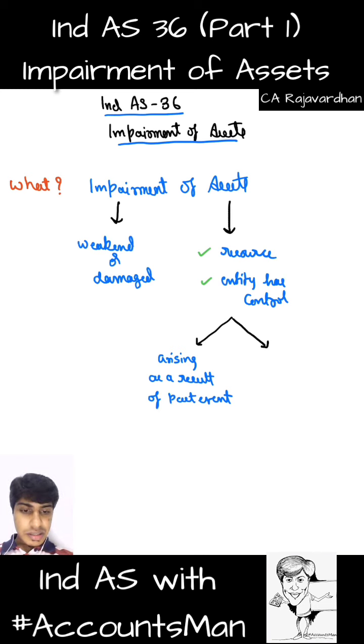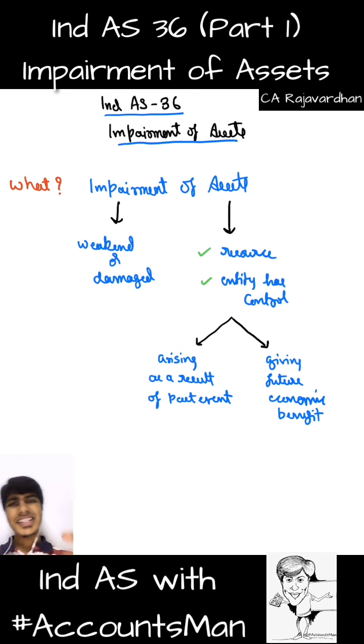It should be giving us future economic benefit. That's when it is termed as an asset. I hope you got it. And this asset can be tangible or intangible. This definition stands good for everything. So that's what we mean by impairment of assets.